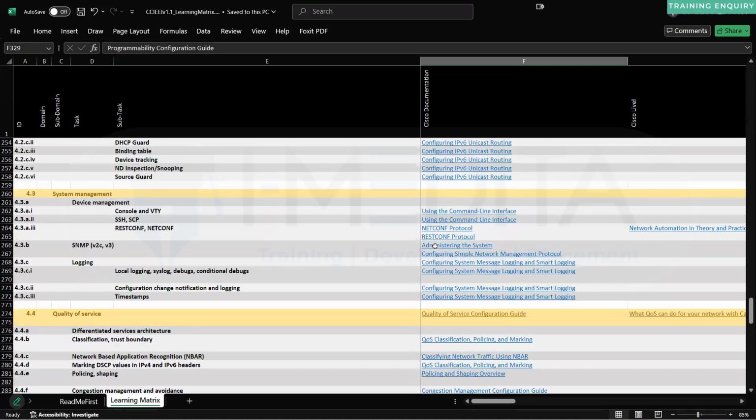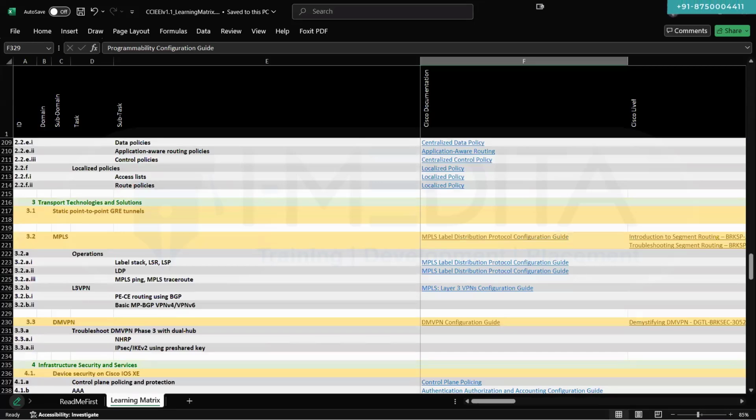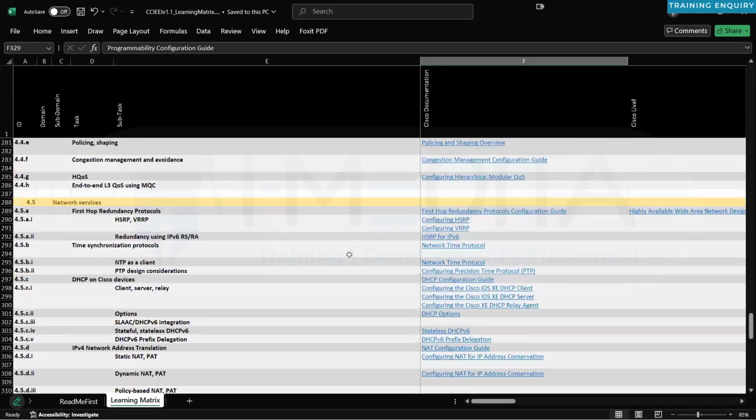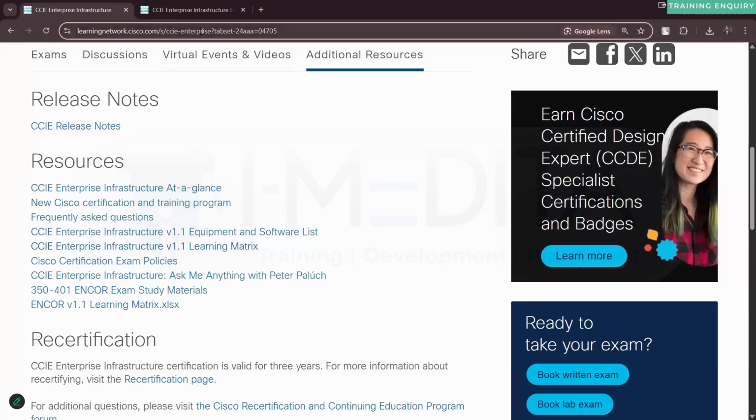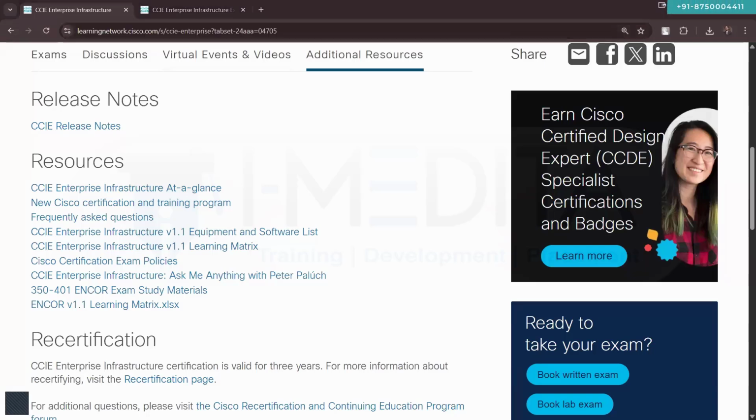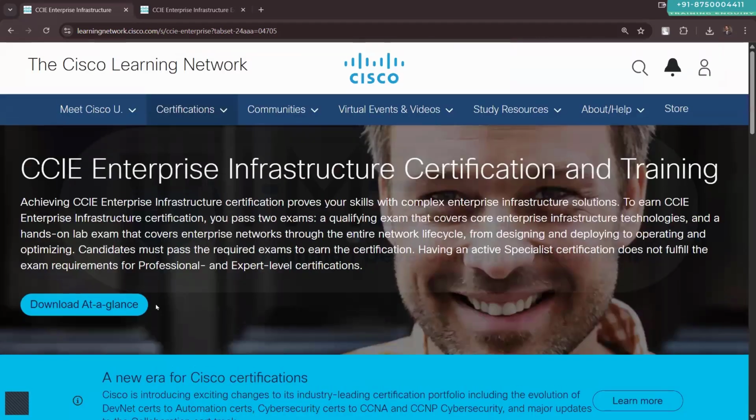From the documentation point of view, you can refer to the official documentation from this Excel document itself. It's right there in the link that I have provided to you. You can click on that link and download the learning matrix. I will also give you the link for this page, so you can directly download the learning matrix for enterprise infrastructure. And if you are preparing for the endpoint, you can also download the learning matrix for the endpoint.